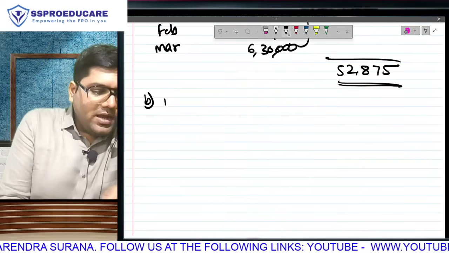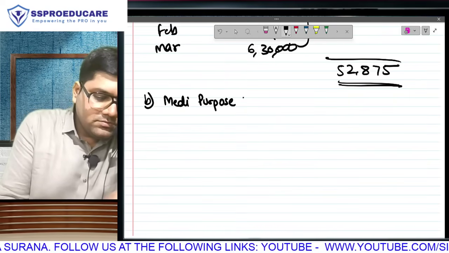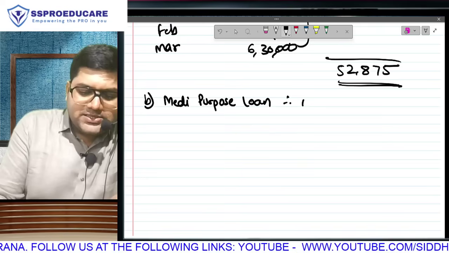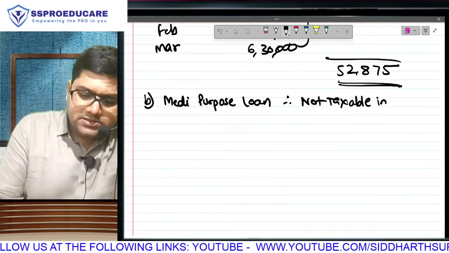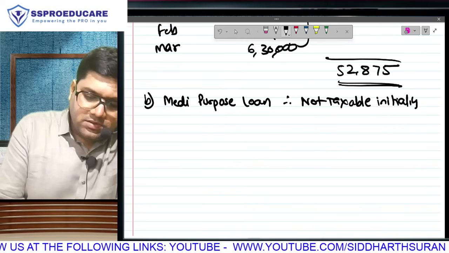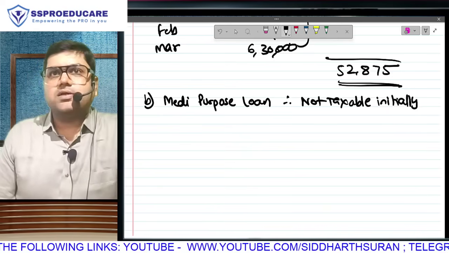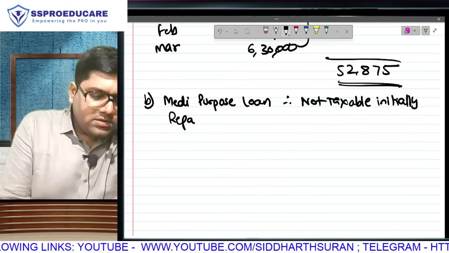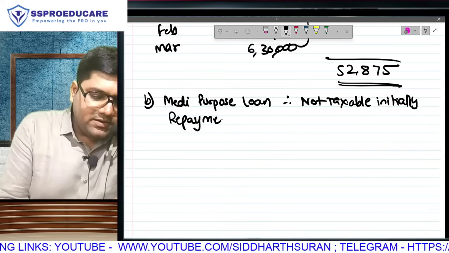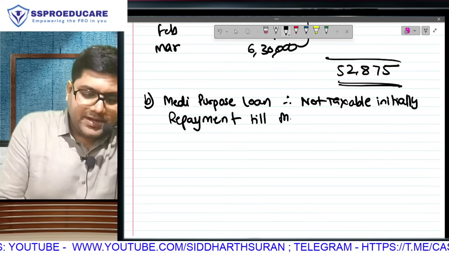So suno, as it is a medical purpose loan, can I say it is not a taxable perquisite initially at least? Medical purpose loan, so at least initially it is not taxable. Do you agree? What is the amount of repayment that we have done till claim, till getting mediclaim?